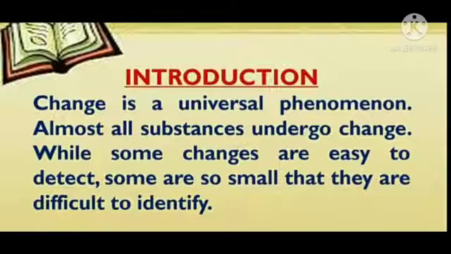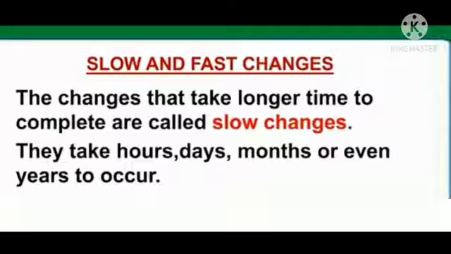Change is a universal phenomenon. Almost all substances undergo change. While some changes are easy to detect, some are so small that they are difficult to identify. Let's discuss different types of changes that occur around us. First is slow and fast changes.